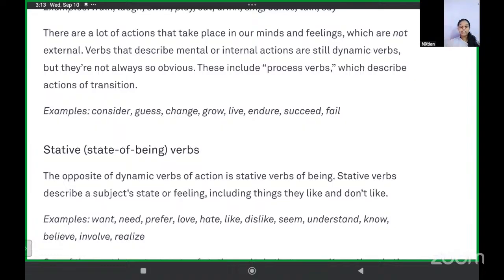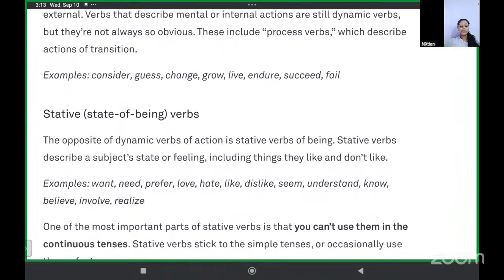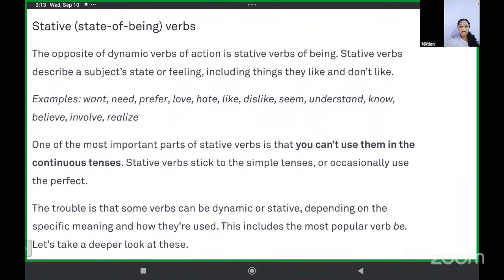Then you have state of being verbs, or stative verbs. The opposite of dynamic verbs of action is stative verbs of being. Stative verbs describe a subject's state or feeling, including things they like and don't like. It means that it will describe your state, what state you're in, what you're feeling, and also if there's something you like or something that you don't like.